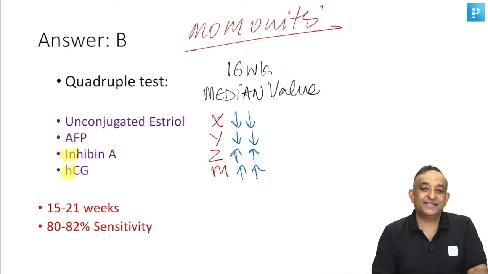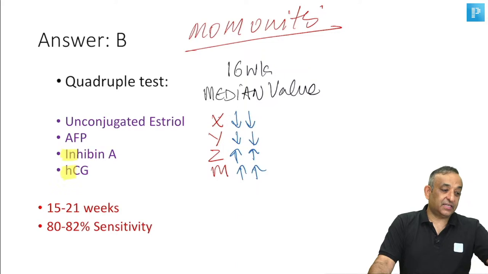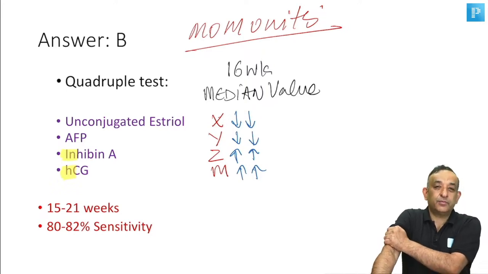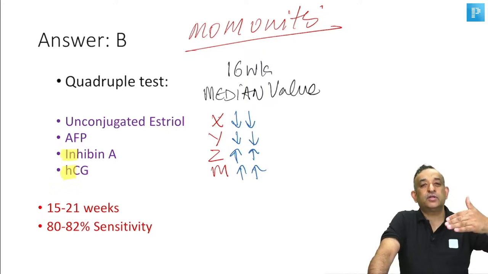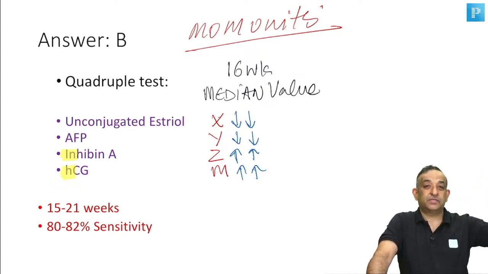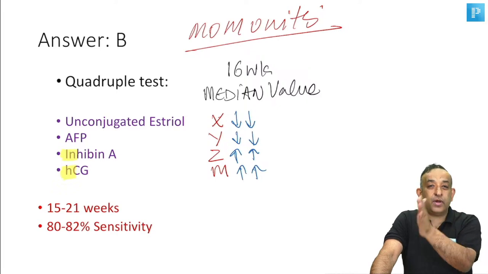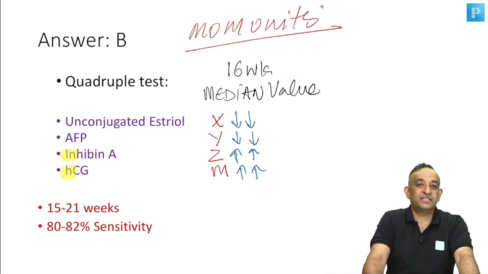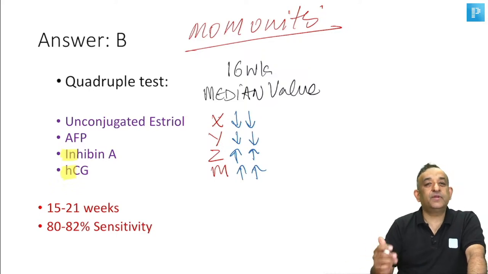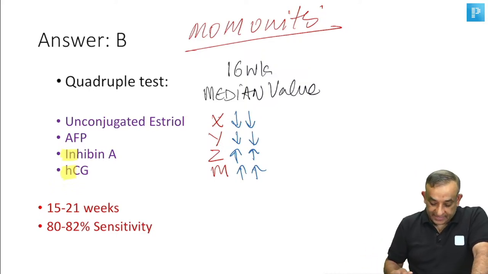In obstetrics at least. Yes, it's the peak systolic velocity of the middle cerebral artery when a patient has a baby with Rh isoimmunization and hemolysis. So the peak systolic velocity increases from the median value, 1.5 times, 1.5 MOM units. More than that is suggestive of a high peak systolic velocity, an indication for you to terminate the pregnancy or give a blood transfusion. All right, guys, let's move on.